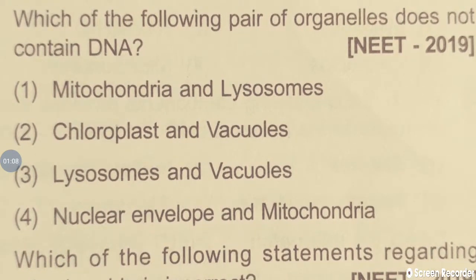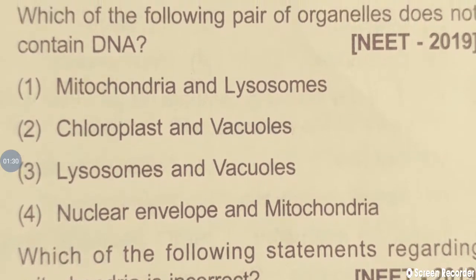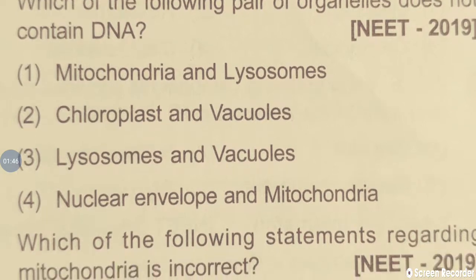Mitochondria and chloroplast are called semi-autonomous cell organelles. Why are they called semi-autonomous? Because they have separate DNA in their structures and can replicate it by themselves under the supervision of the nucleus. Once again, mitochondria and chloroplast consist of their own DNA molecules and can be replicated by themselves under the supervision of the nuclear DNA.